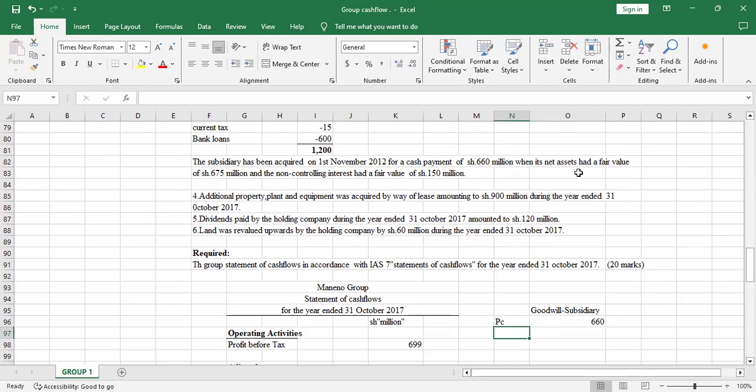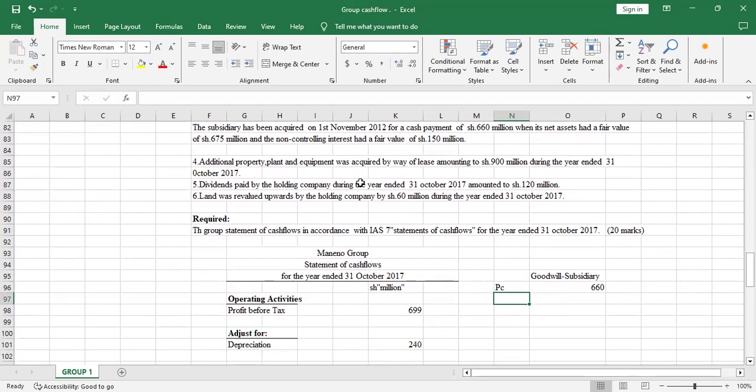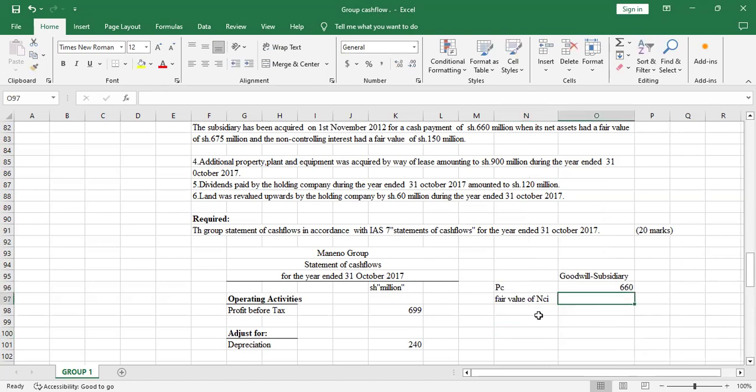Then its net asset had a fair value of shillings 675 million, yeah, so those are the net assets acquired, and the non-controlling interest had a fair value of shillings 150 million. Now that we are given the non-controlling interest, then we'll use the full goodwill method. Yeah, so we'll add the fair value of NCI, which is the non-controlling interest, to the purchase consideration. And it was how much? It was 150 million.